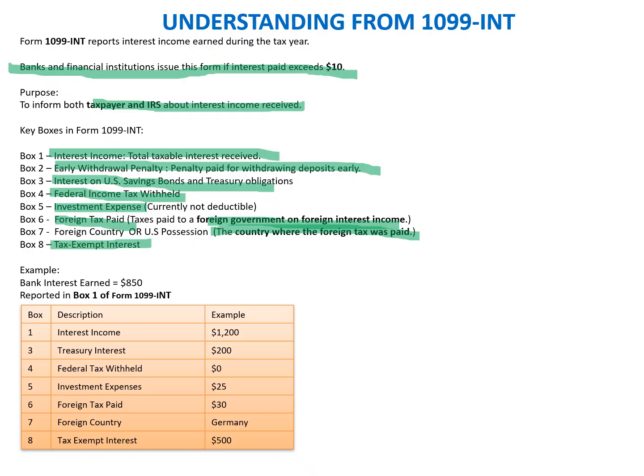So interest income 1200, Treasury interest 200. Just an example here: federal tax withheld 0, investment expense 25, foreign tax paid 30, and the foreign country from which it has been taxed is Germany, tax exempt interest is 500. So this is a form in which the information is being reported by the financial institutions to the IRS as well as to the individual, and then the individual uses this information to fill the 1040 return. So we'll move to the next slide.